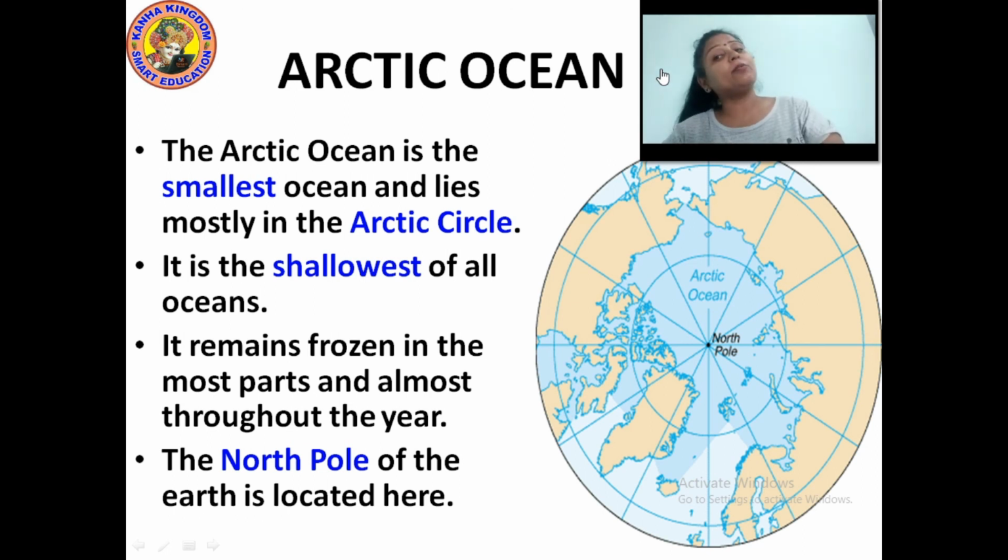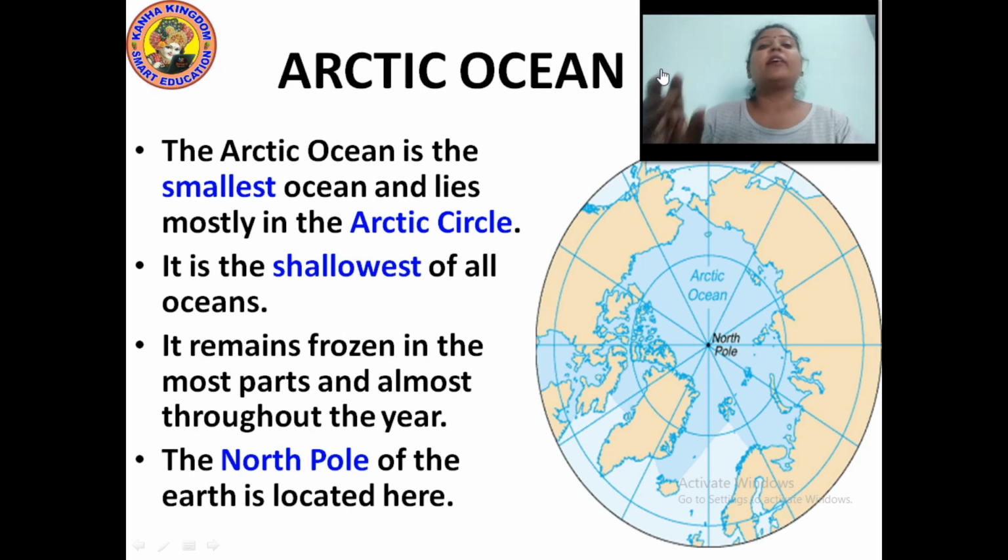Which ocean is said to be the shallowest ocean? The shallowest ocean of the world is the Arctic Ocean. It is the smallest ocean also. It remains frozen, which means almost throughout the year there is permanent ice over there. The North Pole is situated in this ocean, the Arctic Ocean.